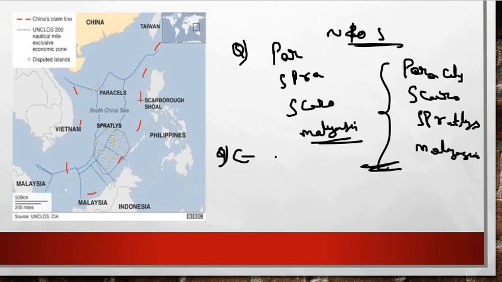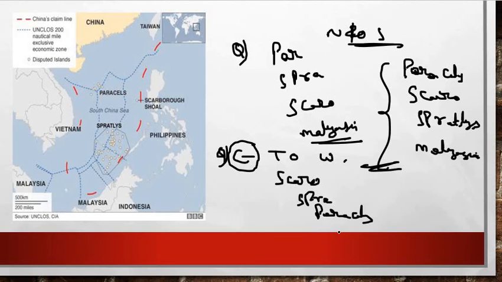It is asking about the east first, so you have to point out the easternmost location. So first we get the Scarborough Shoal here. Second thing we get is the Spratly Island. Third is Paracels, and last one is Malaysia.